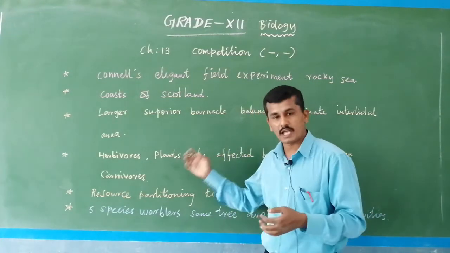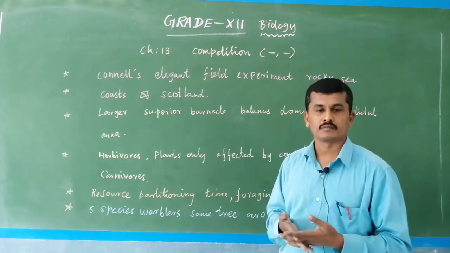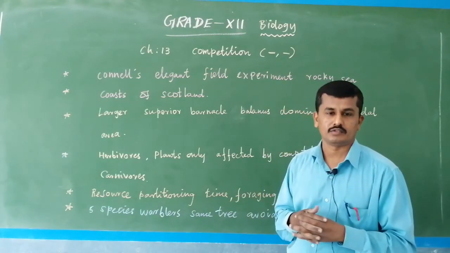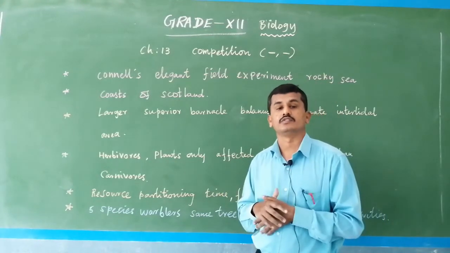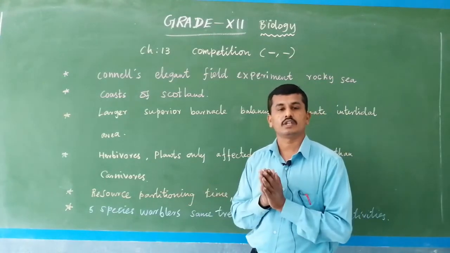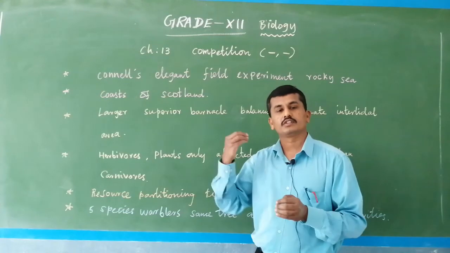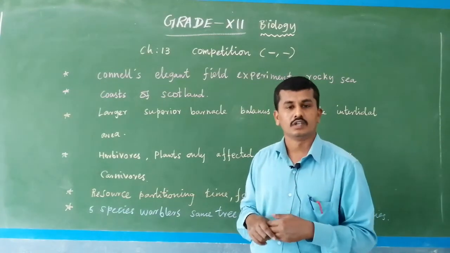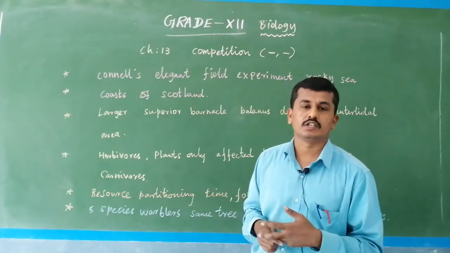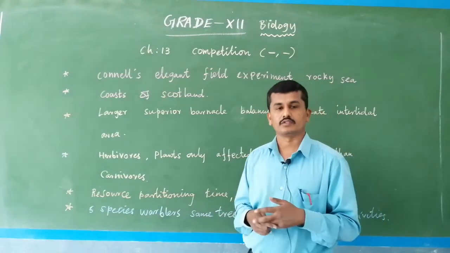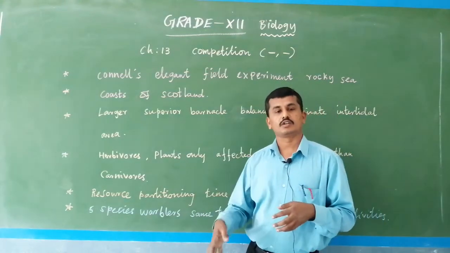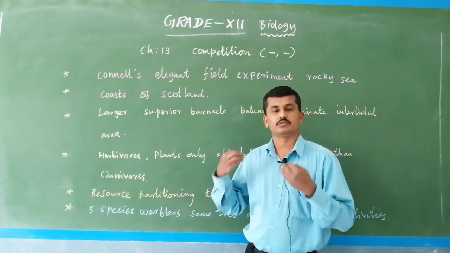Plants may also be affected, because plants do not move from place to place, so they are affected in the absorbing of nutrients. For example, if a particular nutrient is present, some plants like trees get more nutrients. Herbs get only small amounts because herbs have low roots like fibrous roots, but in trees a long taproot system is present, and it absorbs more food.